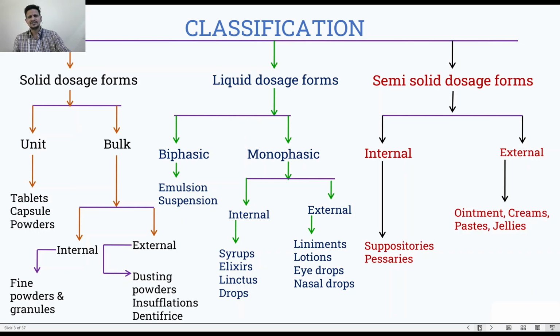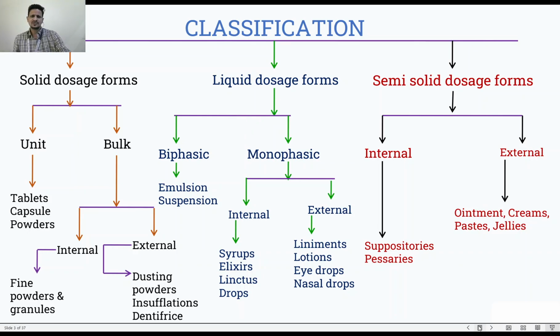Monophasic dosage form is that where only a single phase of the dosage form is present. Only one phase, that is the liquid phase. In the biphasic, two phases are present. That means the liquid will be present, along with that there will be either an immiscible liquid or an insoluble solid. So when we say this, I have to first tell you what a solution is.